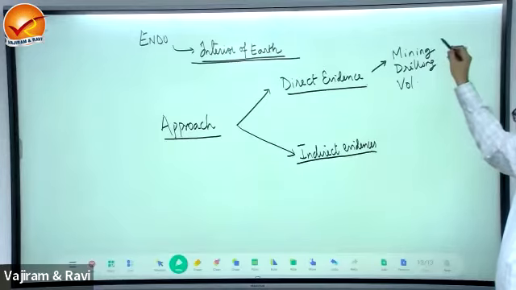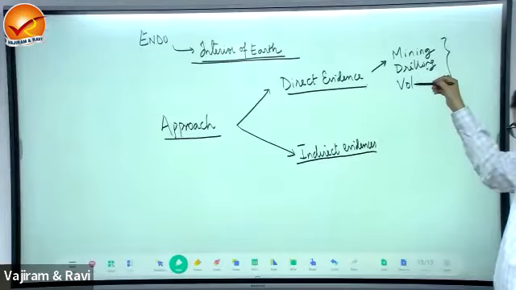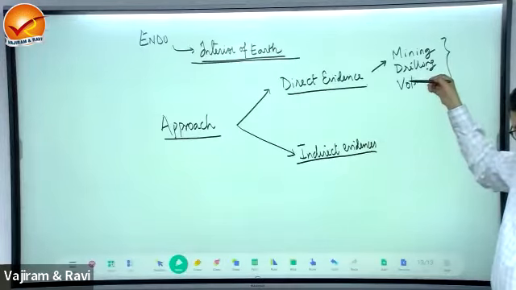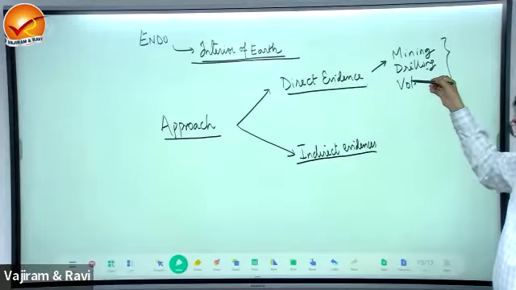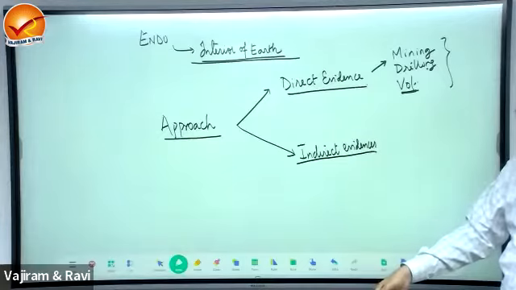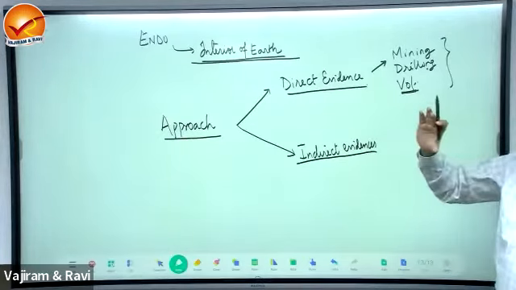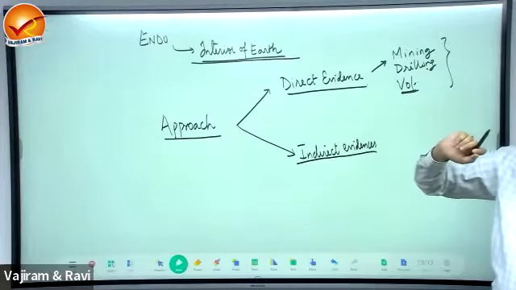But if you say you are collecting the data of temperature from mining or drilling, or you analyze the rock coming out from the volcanoes or in the form of lava, what is the depth of the volcano? Is it that the volcano comes from the center of the Earth? No. Most of the volcanoes erupt from the first 100 to 150 kilometers.